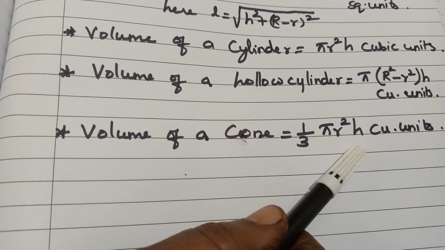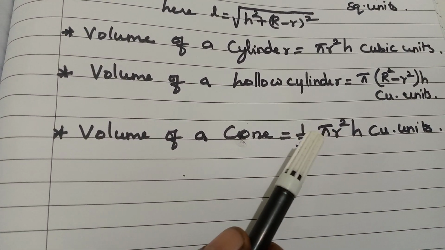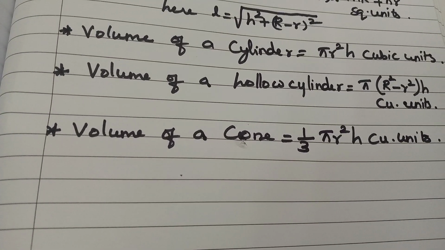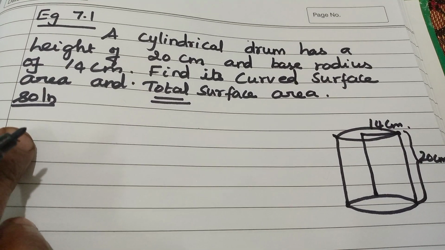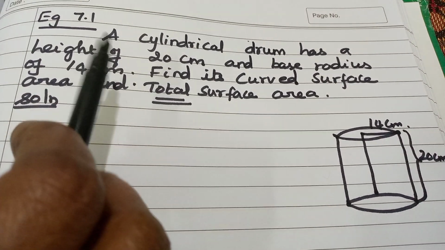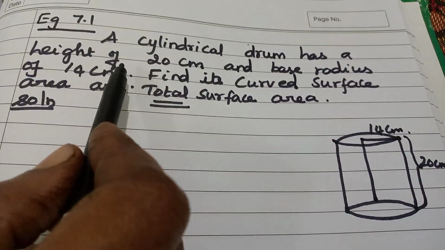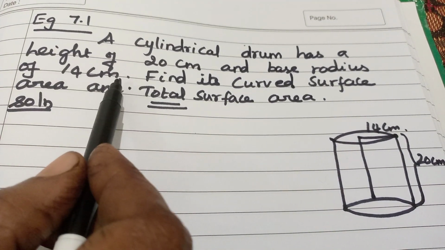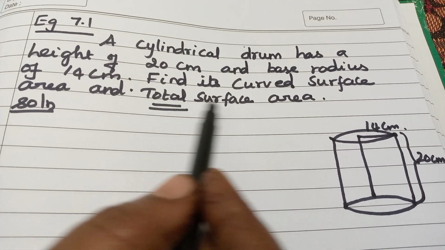Okay, now we are going to learn how to find out the CSA of the cylinder. Okay, let's write some questions. Some problems let's do now. Let's write the example 7.1. What is the example 7.1 now? A cylindrical drum has a height of 20 cm and base radius of 14 cm. Find its curved surface area and total surface area.